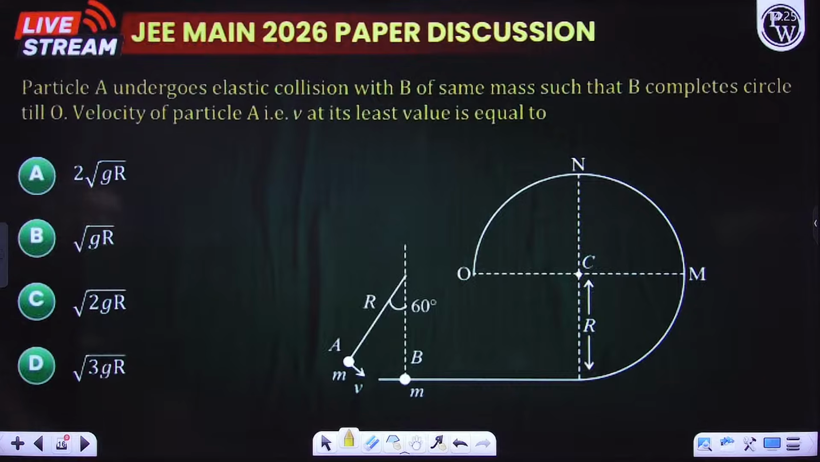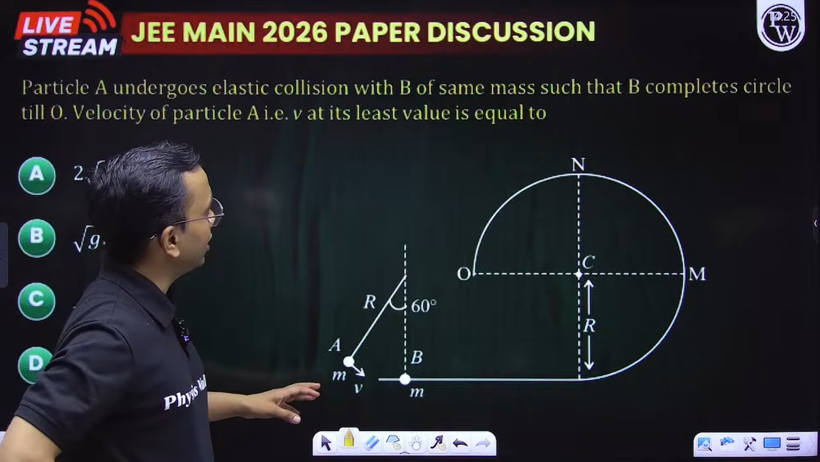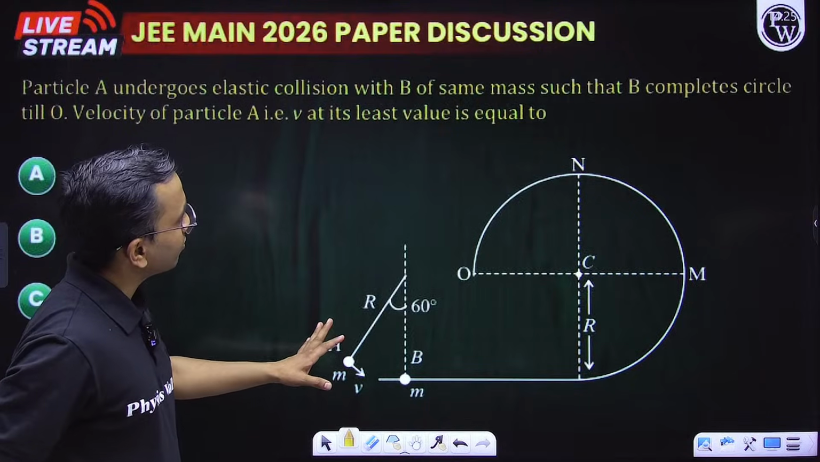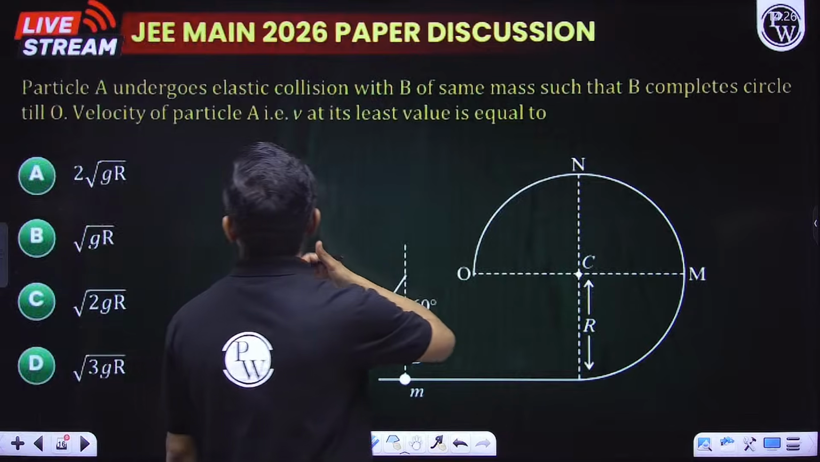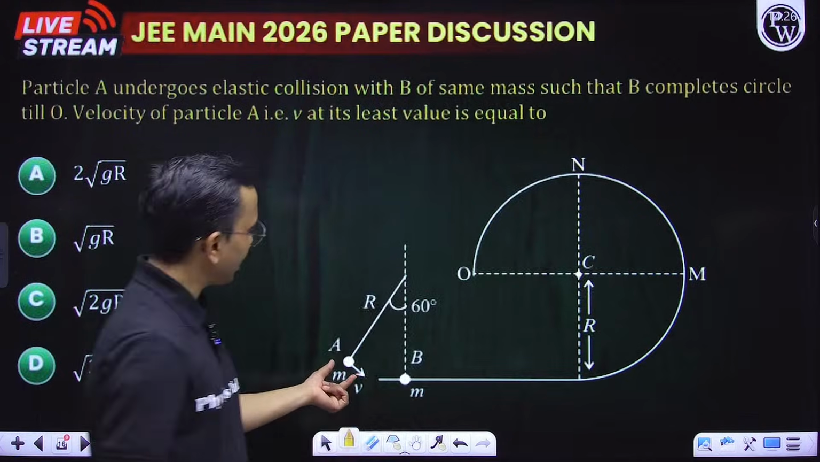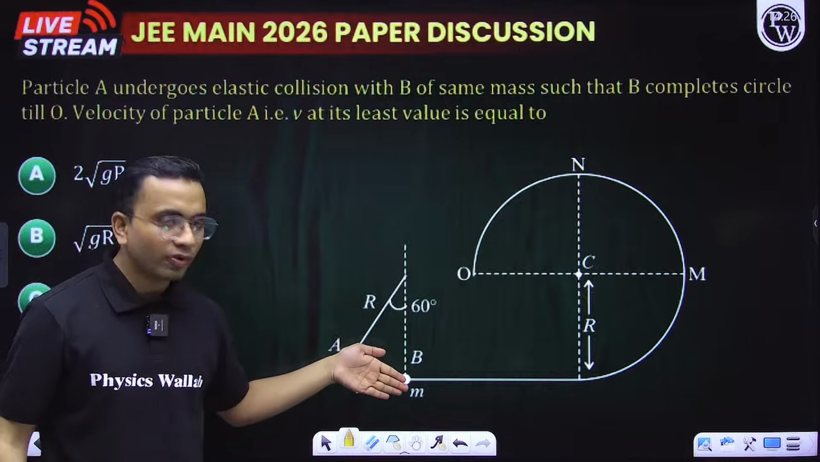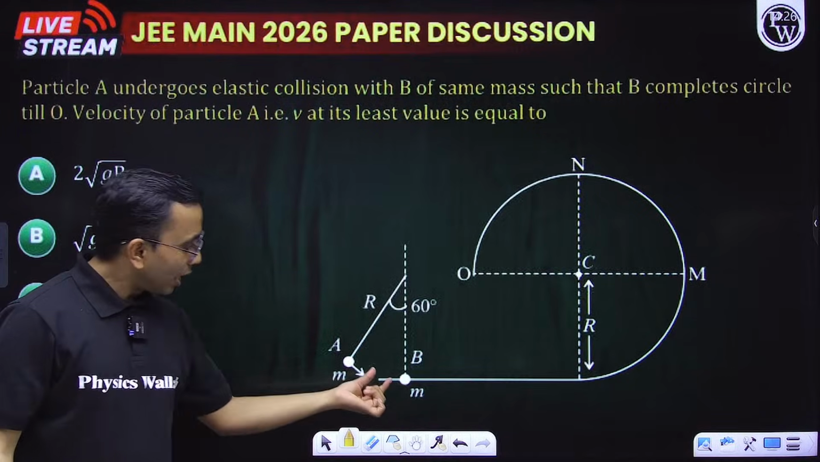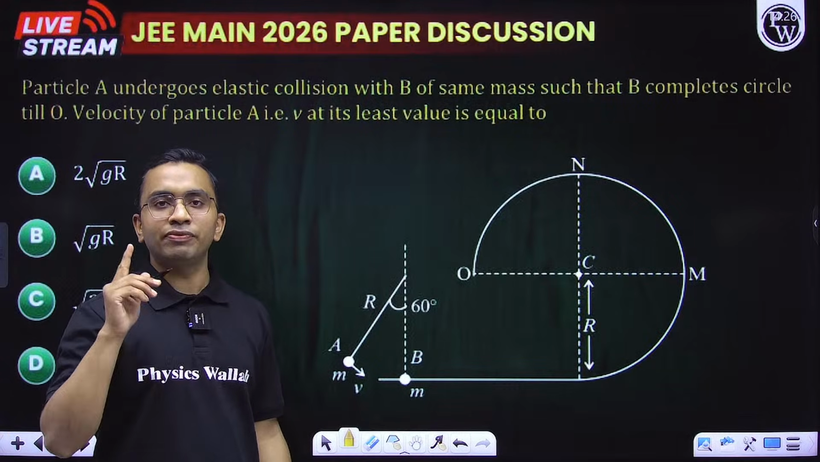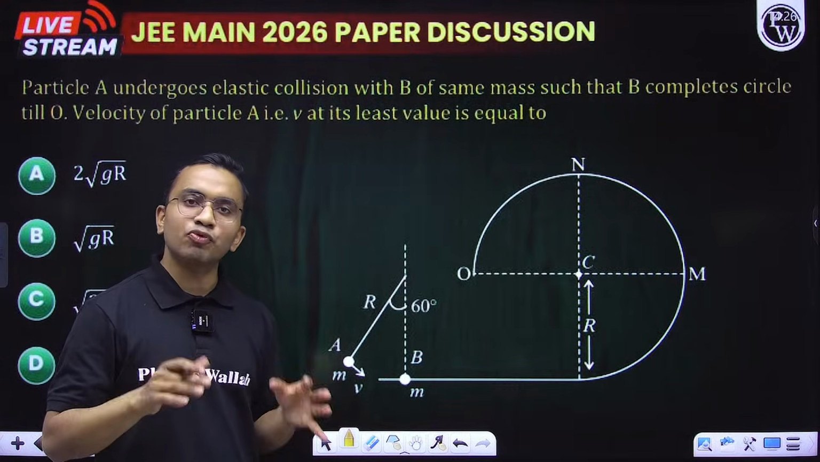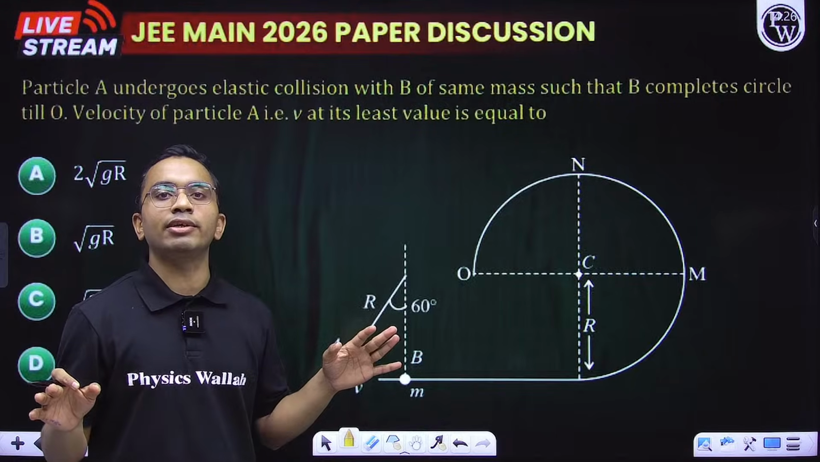Next question. Particle A undergoes elastic collision with B of same mass such that B completes circle, given the velocity of particle A is V. Here it is having V velocity. Now it will go down, velocity will further increase. Now there will be elastic collision. If there is elastic head-on collision between two masses having the same mass, what happens? The velocities will get interchanged.